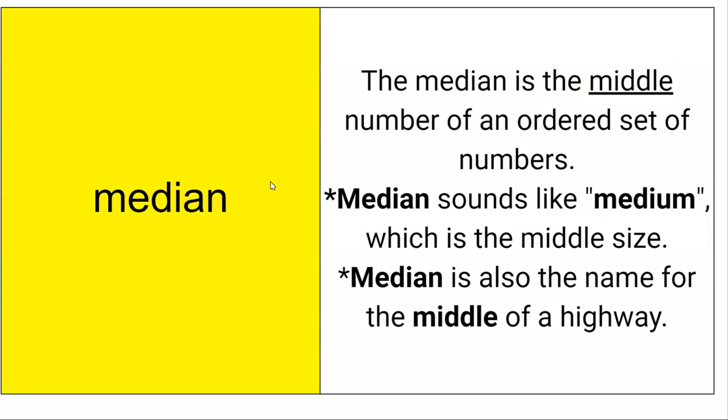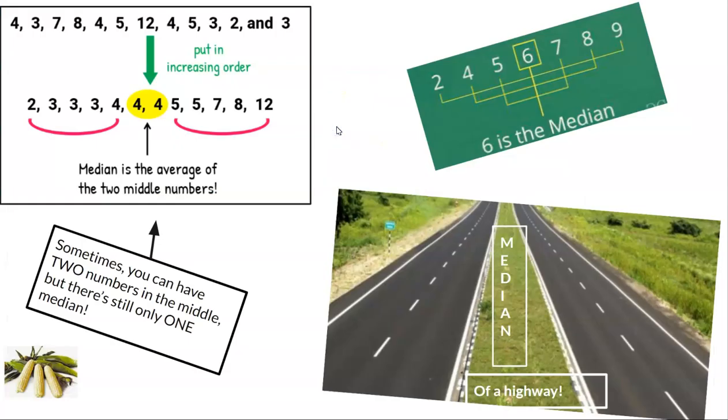Median. Back to when we have a set of numbers. The median is the middle number of an ordered set of numbers. And a good way to remember is median sounds like medium, which is the middle size of shirts or pants or whatever. And then median is also the actual name for the middle of a highway. So like that grassy little strip in a highway, that's the median. And take a look here. There's our highway, and the median's right in the middle there.